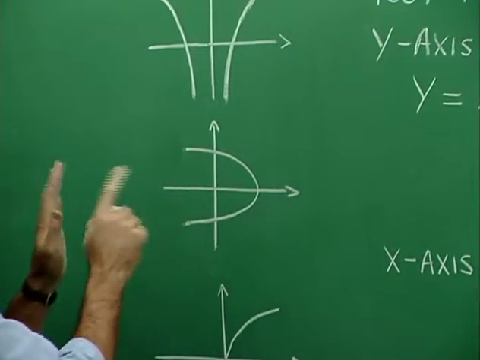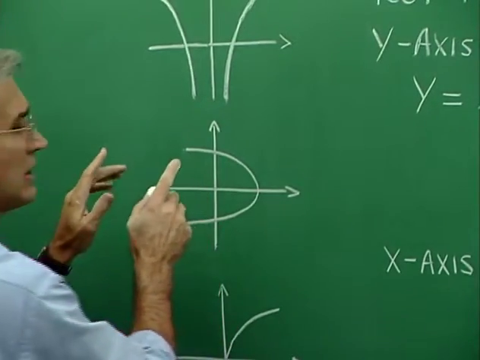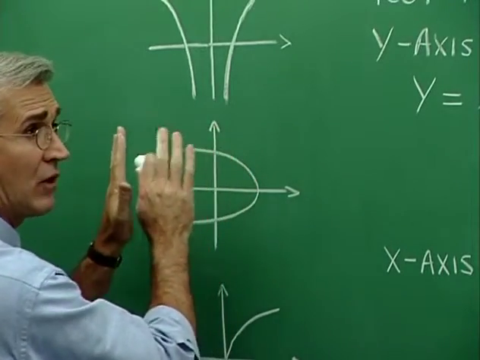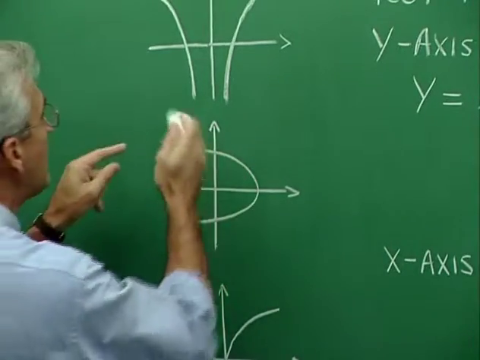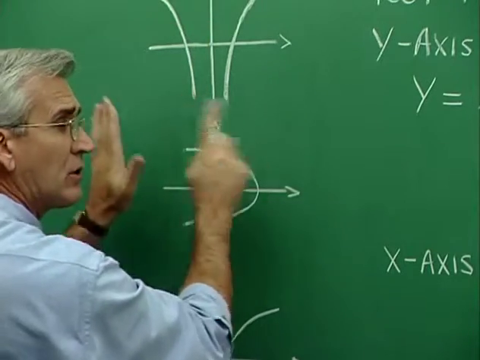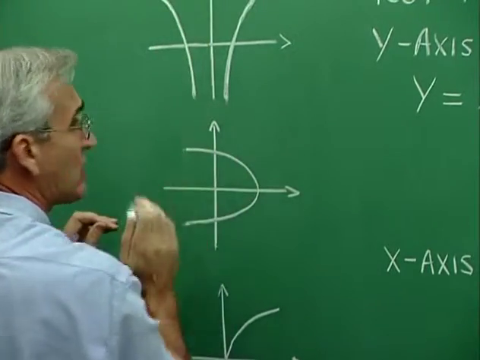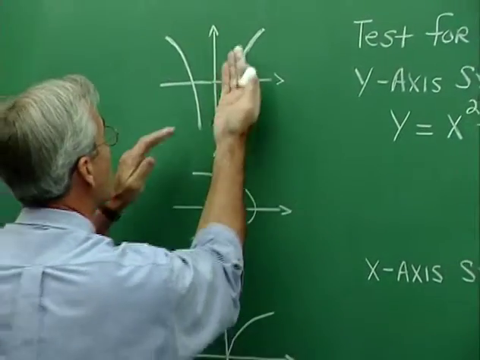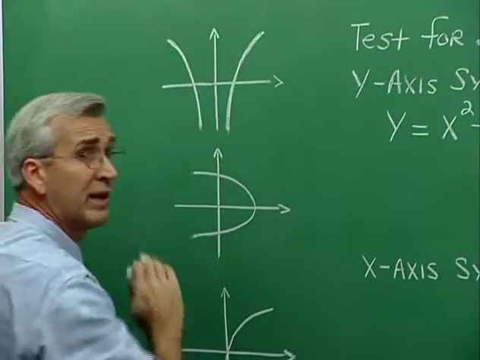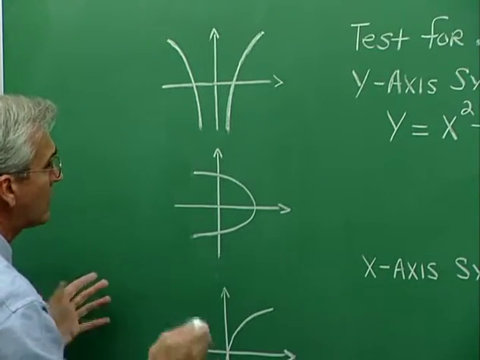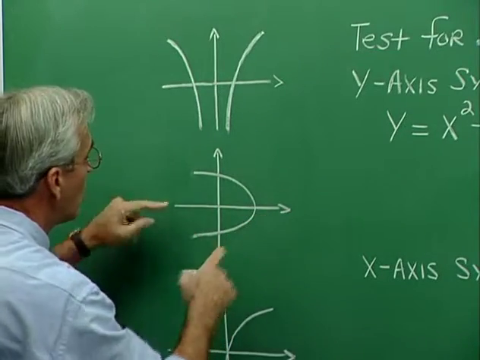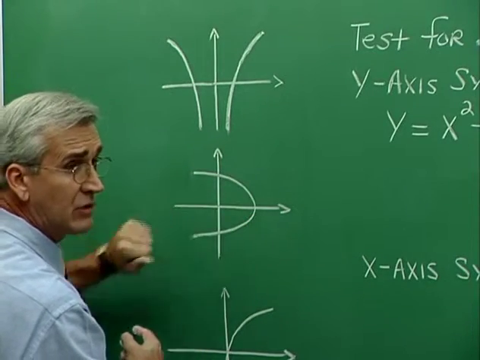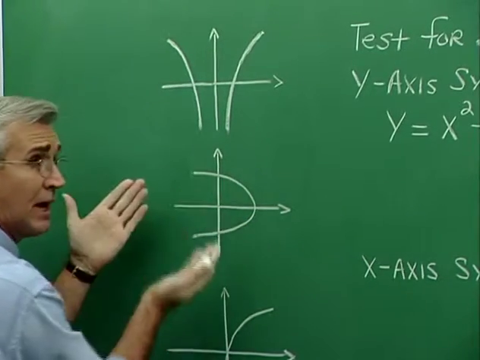And in fact, think about the idea of symmetry like this. It's an interesting way to look at it, and actually it has an algebraic correlation here. Think about the notion of folding. If we're talking about symmetry about the y-axis, think about making a fold along the y-axis, and the graph, boom, imprints upon itself. And when we have symmetry about the x-axis, we have the same folding quality. We can fold along the x-axis, and the graph tends to fold onto itself either way.